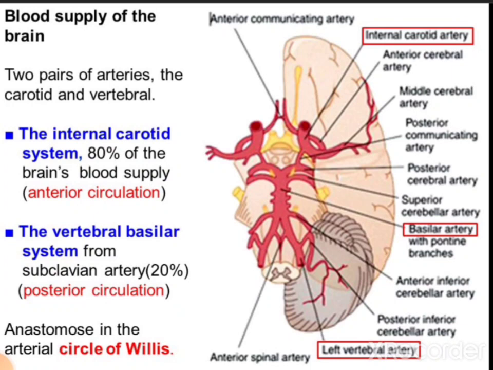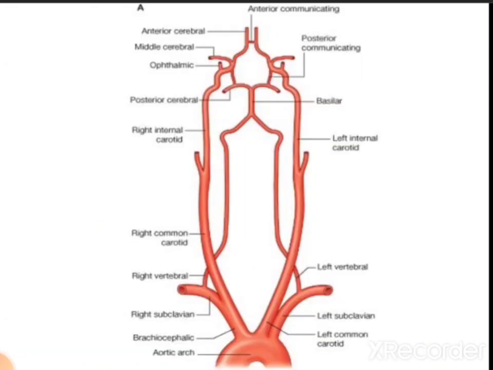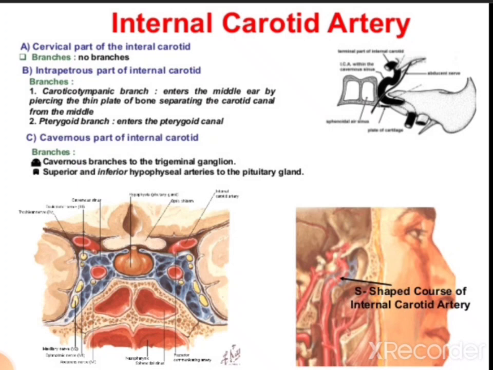These two arteries anastomose and form a circle known as the circle of Willis. So this is the diagram for the circle of Willis and all the branches which are arising from the circle of Willis to supply the brain. So first we study the internal carotid artery.